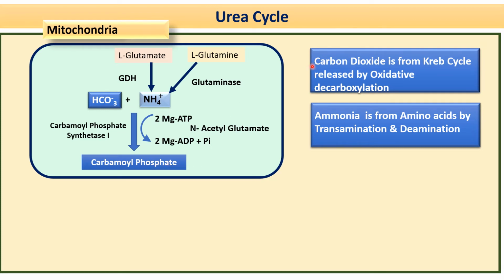And we have seen that the source of this carbonate is carbon dioxide. It is from the Krebs cycle, which is produced by oxidative decarboxylation, and the ammonia is from the amino acids by transamination and deamination. So here ultimately you have the carbamoyl phosphate.